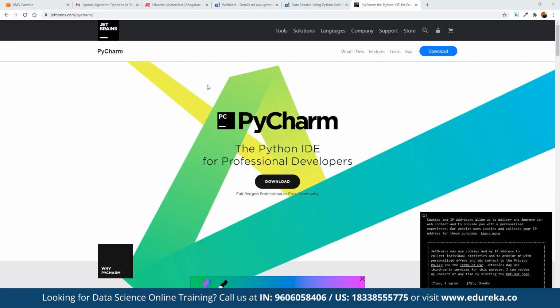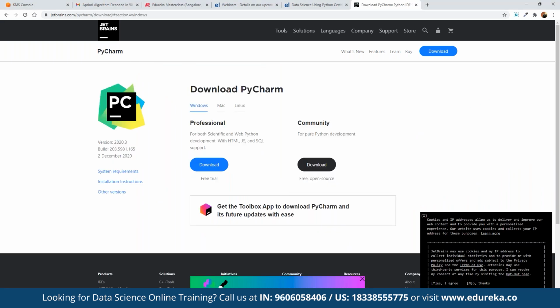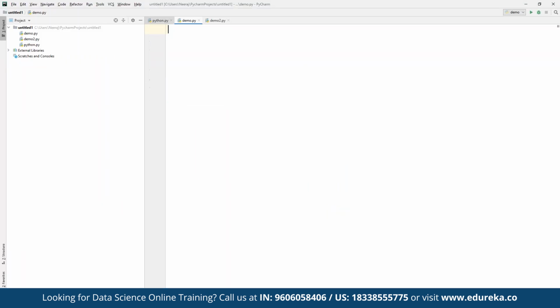All right, in the meantime, we are also going to install PyCharm as our main IDE. In case you want to work on Python, you can make use of the PyCharm IDE, which is one of the most popular IDEs for getting started. PyCharm is also offered as a free community edition, so you can use it as a community tool to get started. Once we have access to it, we can open this up. All right, so here we can get started.